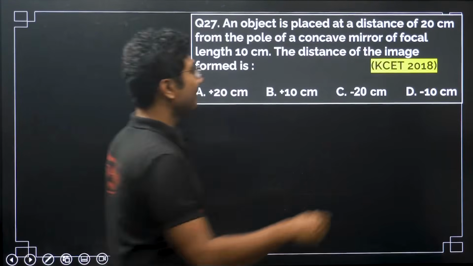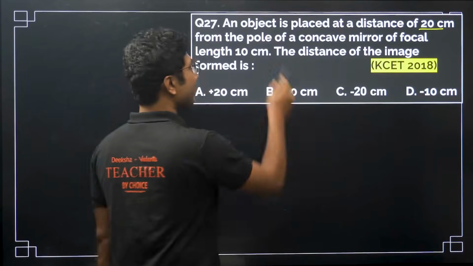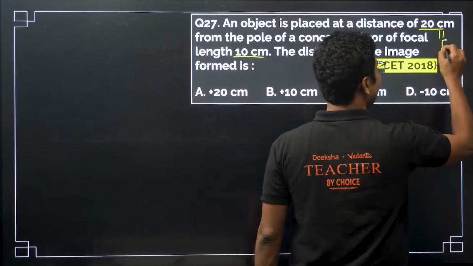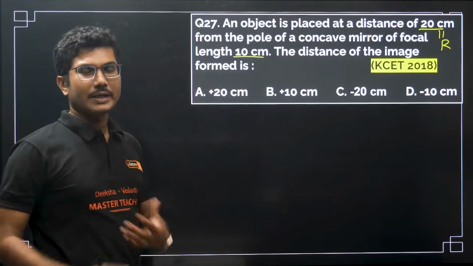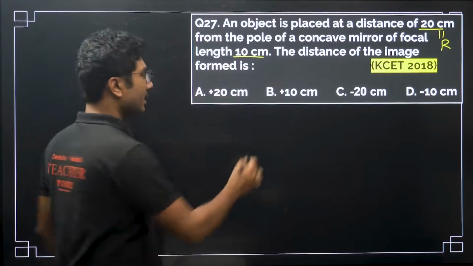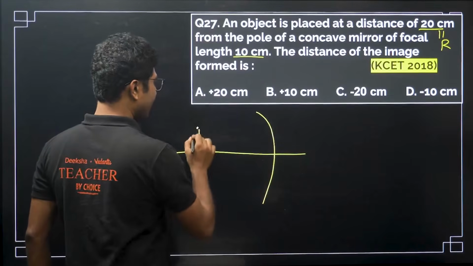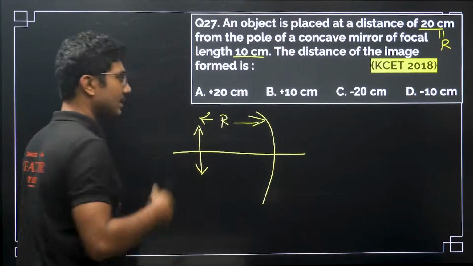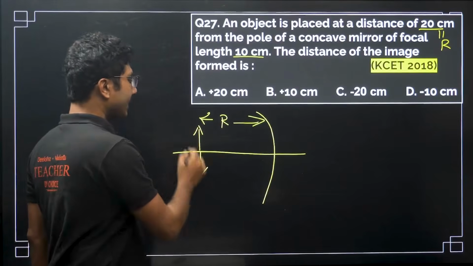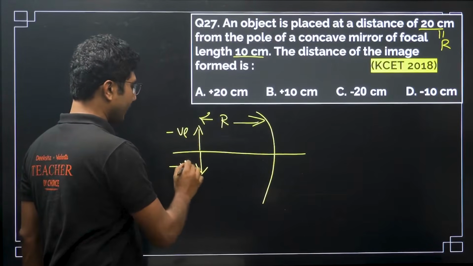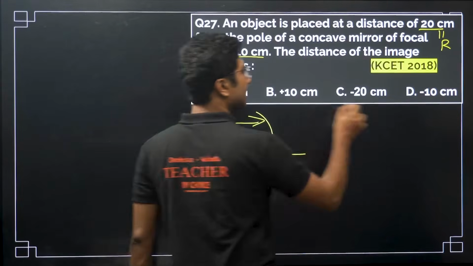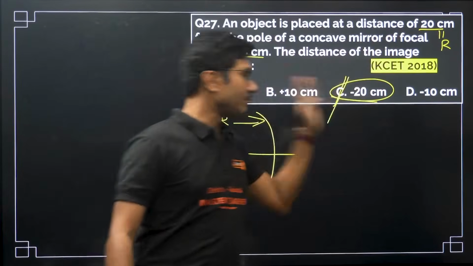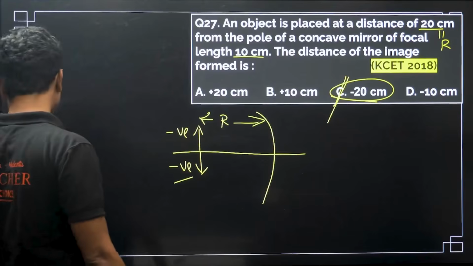Why is calculation not required? Because the distance is given as 20 centimeter and focal length is 10 centimeter, so the object distance is equal to the radius of curvature. So the image will also be formed exactly at the radius of curvature. U is negative, V is also negative, both are negative. So the final answer is minus 20 centimeter, not plus 20 centimeter. If you consider the sign convention, your image distance will be minus 20 centimeter.